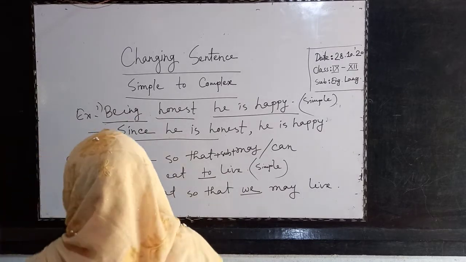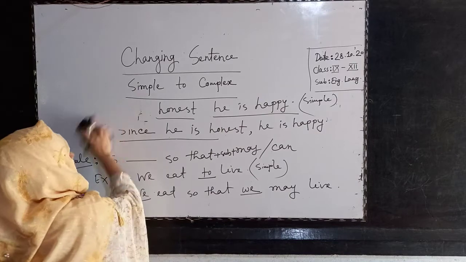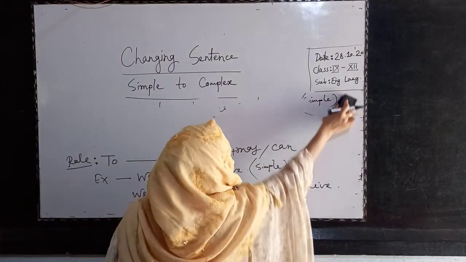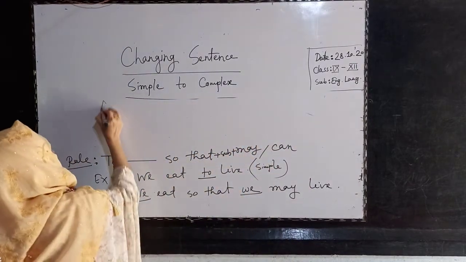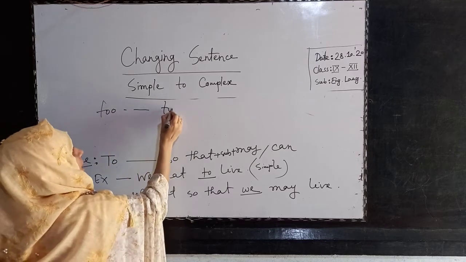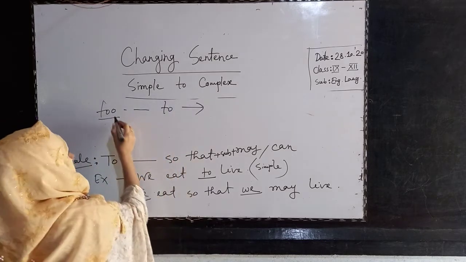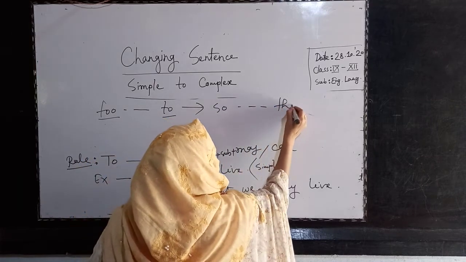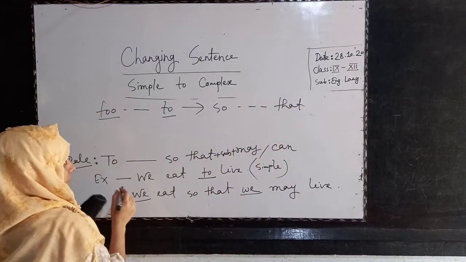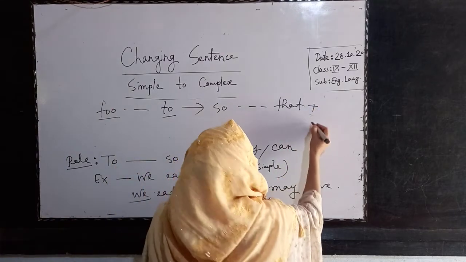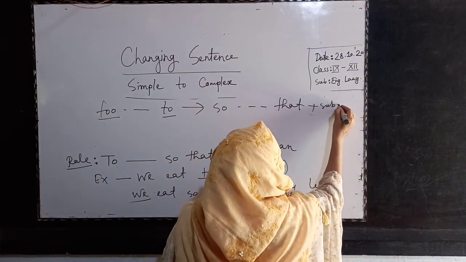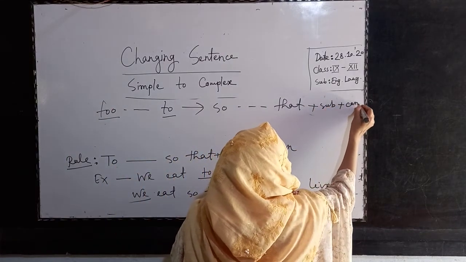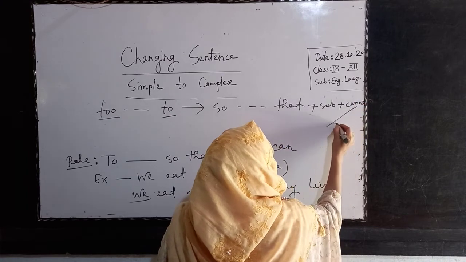Then another sentence. Look, rule number 3. If you see too, or to, in the sentence, you will write so instead of too, and that instead of to. This is another one, plus subject plus cannot or could not.